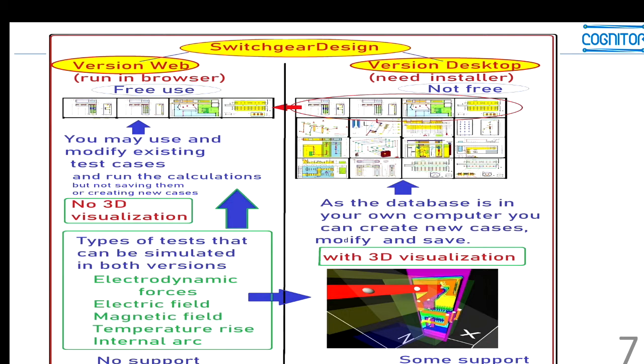You go there, register your email, and use it free, but the main objective is to enable persons to do some tests, see the screens, and if they like it, acquire this desktop version, which is very complete.